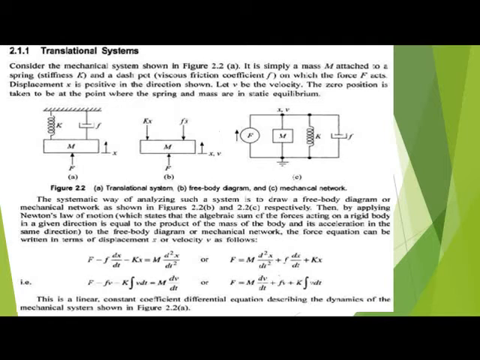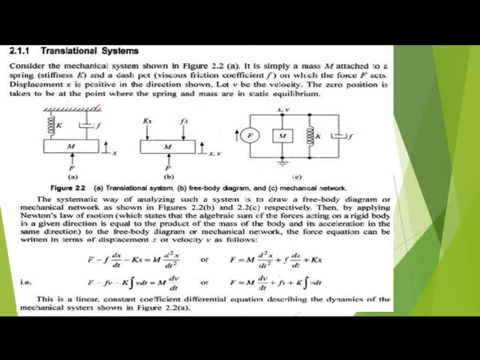Now this is the diagram. This is the reference, where one end is ground. The spring is connected to the mass of the body. The damper element is also connected to the mass, and force is applied upward on the mass, and x is the displacement. From this mechanical system, the translation system, we draw the free body diagram. The free body diagram is just a block, m.